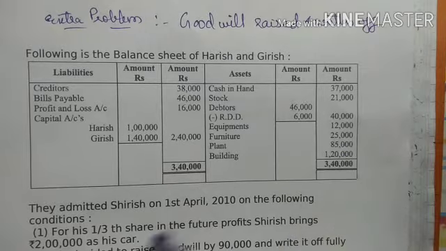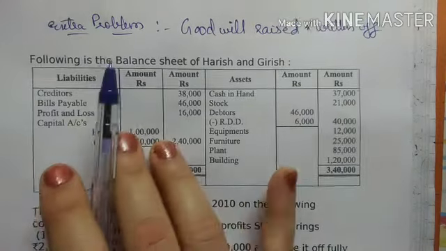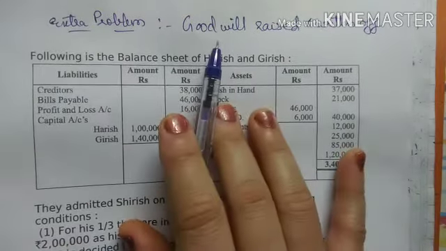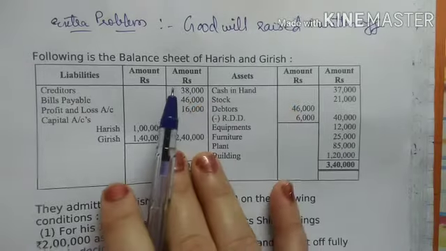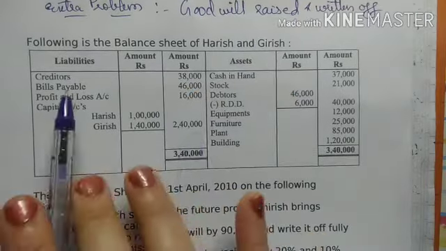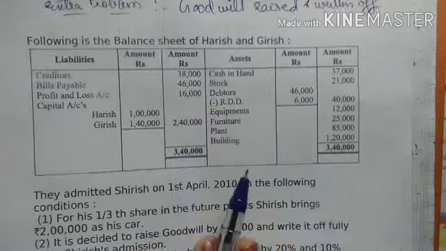Hello students, today we are going to solve an extra problem. It is not in your test book. It's based on case number 4, that is goodwill raised and written off. So first we are going to read out the problem. See, the balance sheet is given of Harish and Girish.